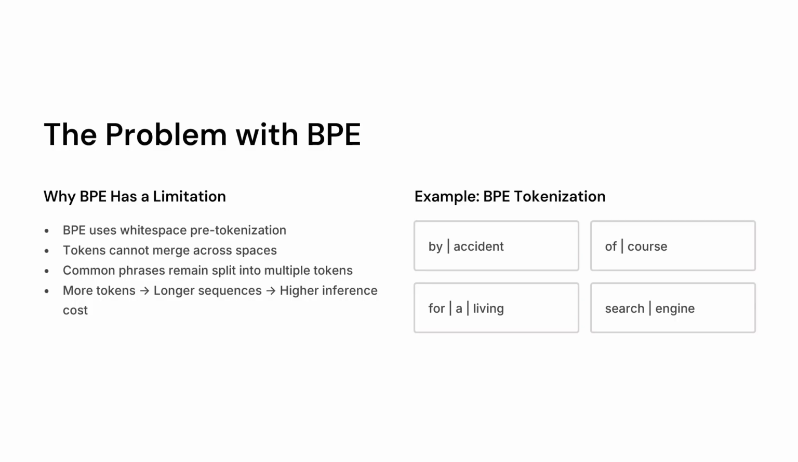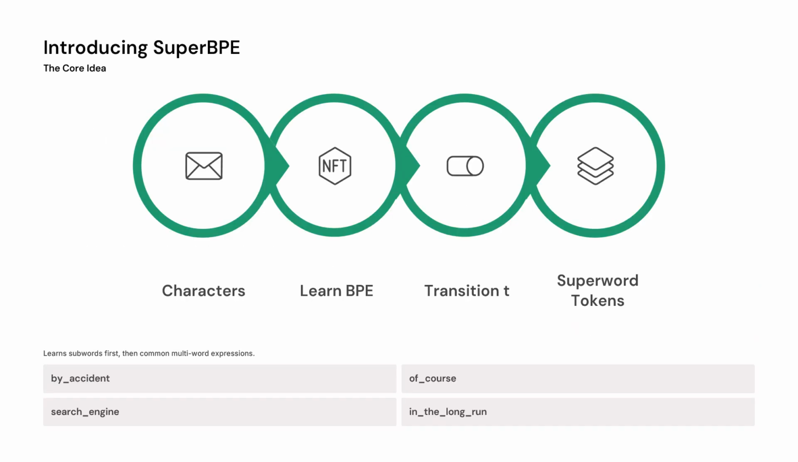So BPE uses whitespace pre-tokenization. That means that it cannot merge words across spaces. So due to this, common phrases like by the way, by accident, of course, or for a living are split into multiple tokens. More tokens means longer sequences, which increases the amount of computation needed during inference. Also, this is a problem in languages such as Chinese where there aren't actually any white spaces.